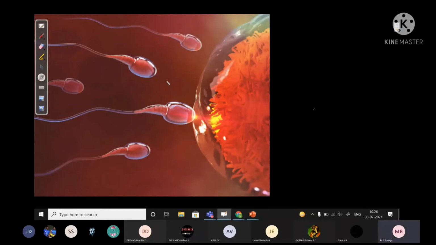Oocyte. So when the sperms are approaching, they go through the vagina, then uterus, then they will reach the isthmus area, secondary oocyte. Now in this diagram or picture, we can see the sperm first. This is the first sperm who reached. So once the sperm reaches the secondary oocyte, that time the meiosis 2 in the secondary oocyte will be completed, which results in the second polar body inside this, and the real ovum will be produced. Larger ovum will be produced.